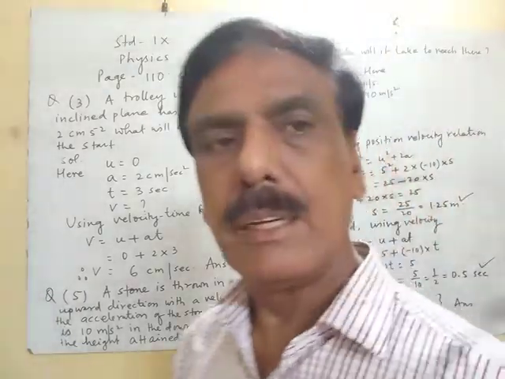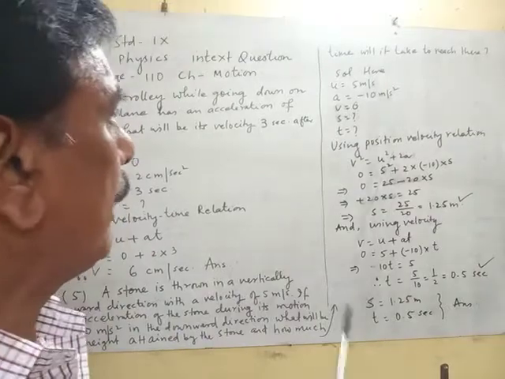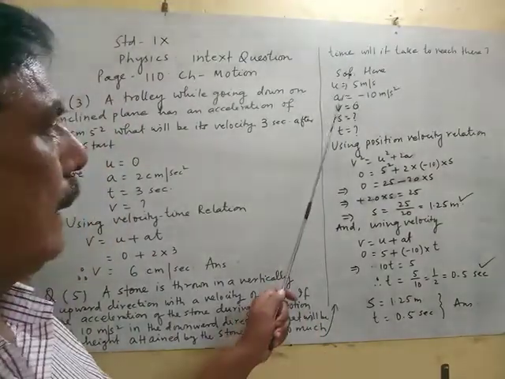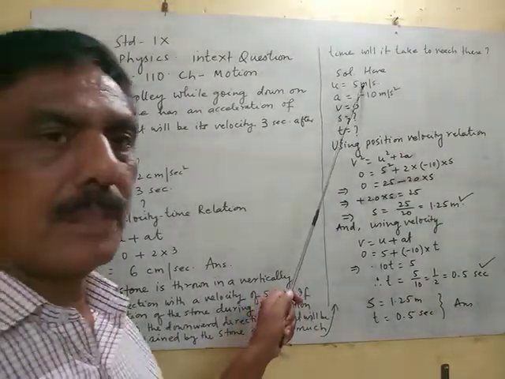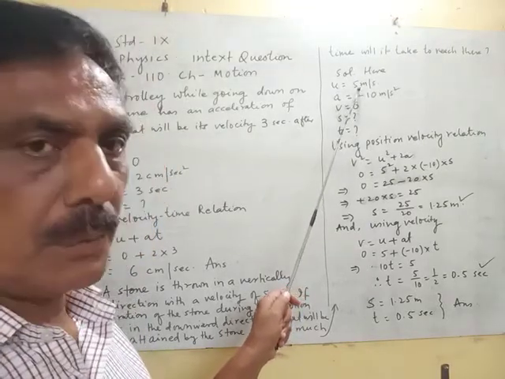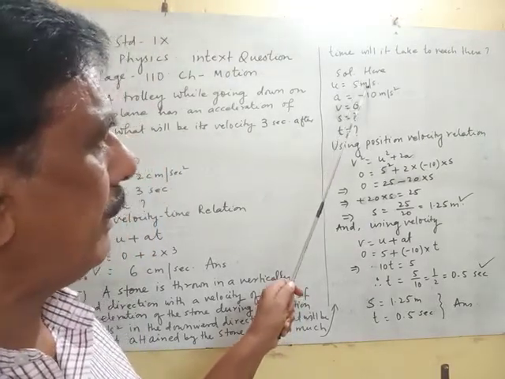To find this, here u is 5 meter per second because the velocity of the stone at the beginning is 5 meter per second.